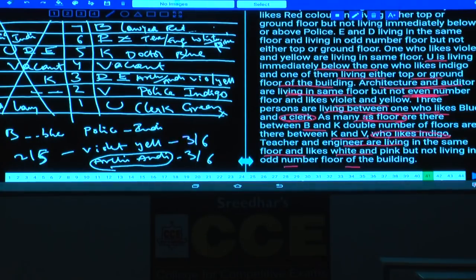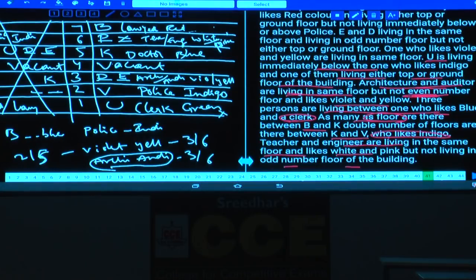Then coming to the professions. On the seventh floor, lawyer, and in the sixth floor, teacher and an engineer, and on the fifth floor, doctor, third floor, architecture and an auditor, and second floor, the police, and the first floor, a clerk.